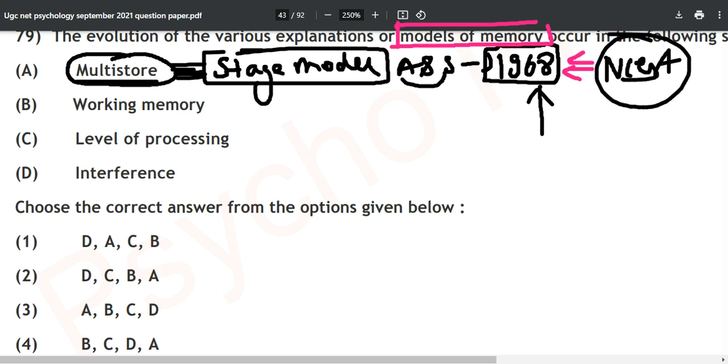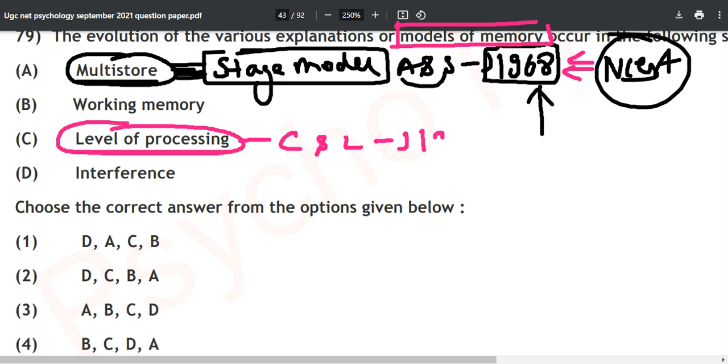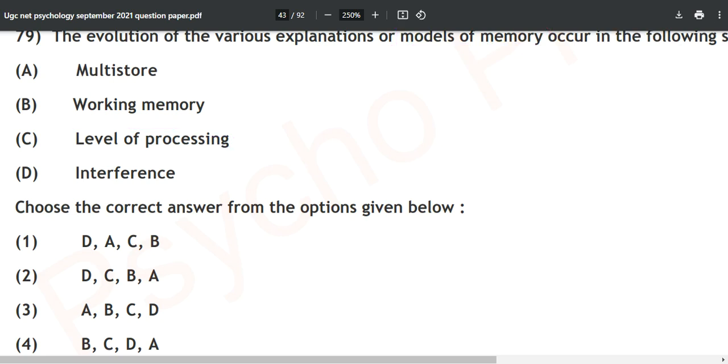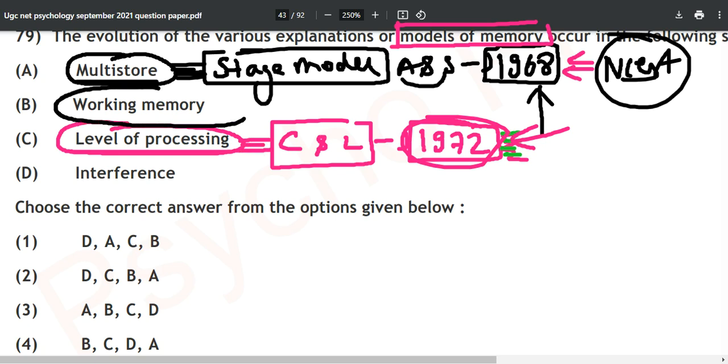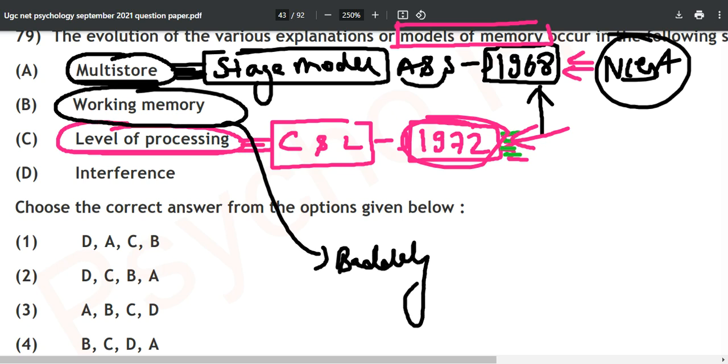Now what comes next is, after 4 years, levels of processing comes in the picture by Craik and Lockhart. It is 1972, when the Stockholm Convention was also held, and in that convention our Prime Minister of that time, Srimati Indira Gandhi, visited in 1972. That was the same year when Craik and Lockhart came up with levels of processing. And just after 2 years, the working memory model came in the picture by Baddeley and Hitch. So I hope you will never forget this now in your entire life.